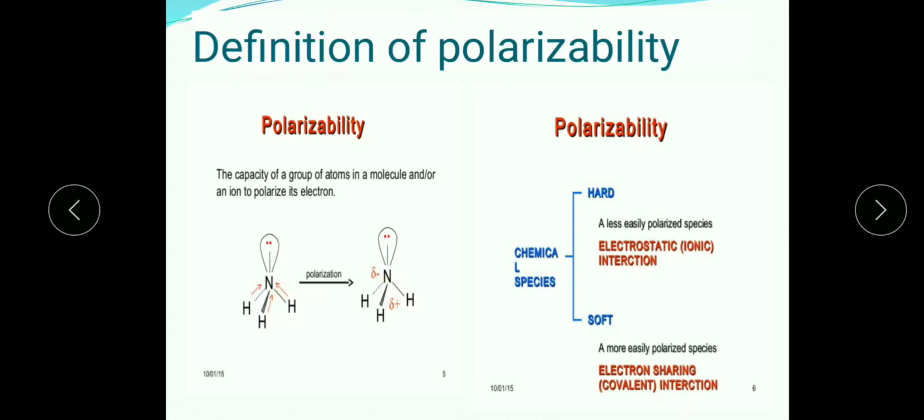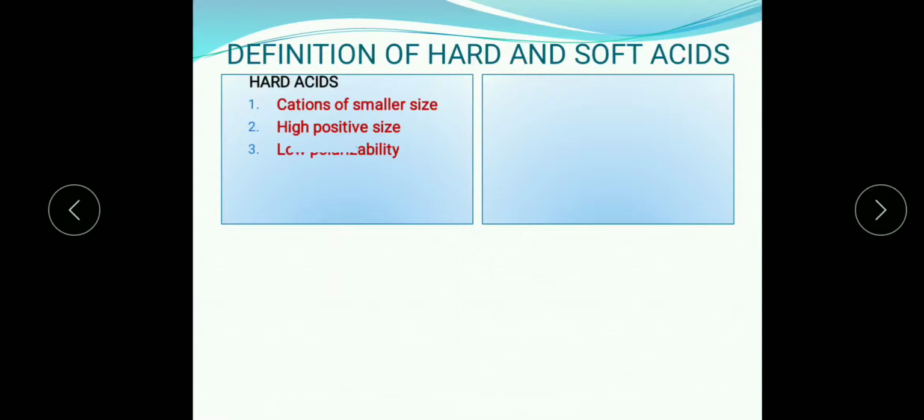Depending upon this, Pearson classified acids into hard acids and soft acids. These are the characteristics or the definition of hard and soft acids. First, the characteristics of hard acids: cations of smaller size and high positive charge, lower polarizability, lower electronegativity and fewer valence electrons come under the category called hard acids.